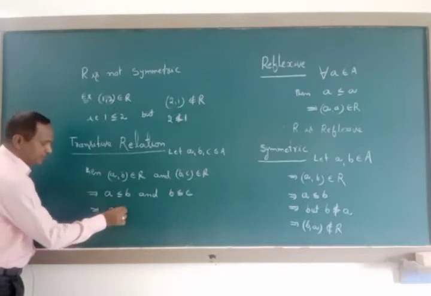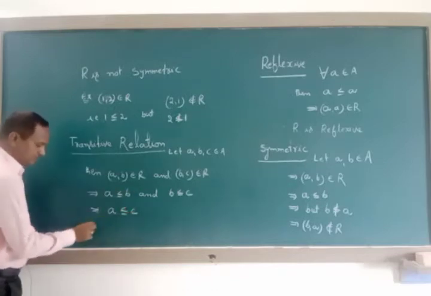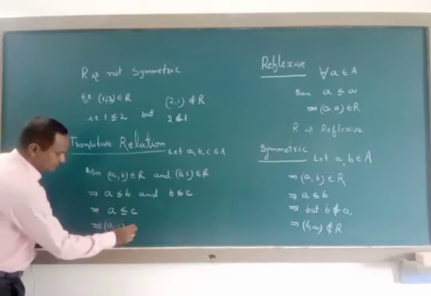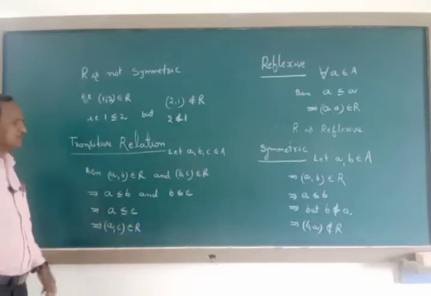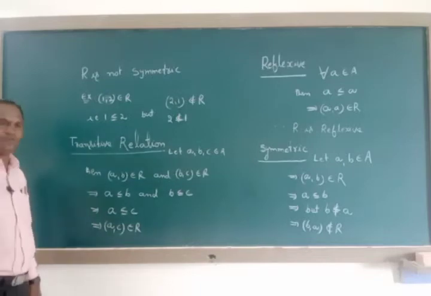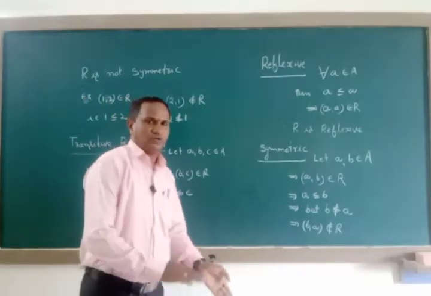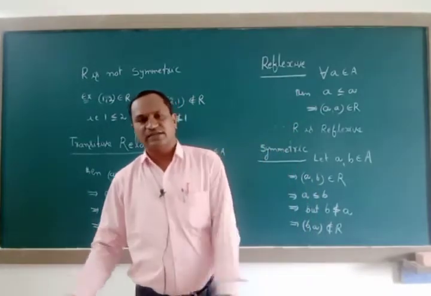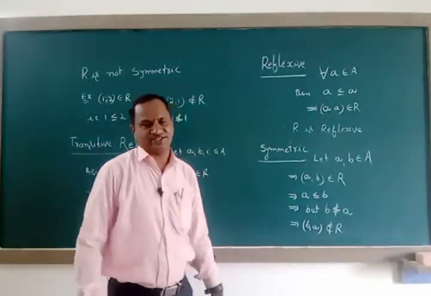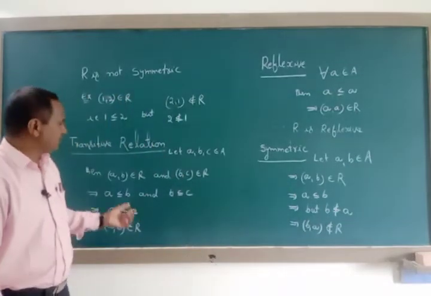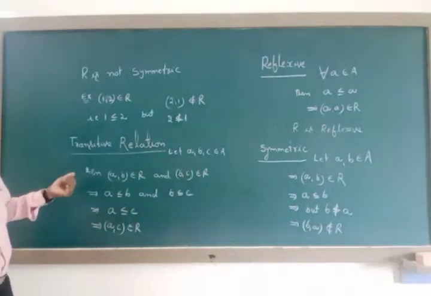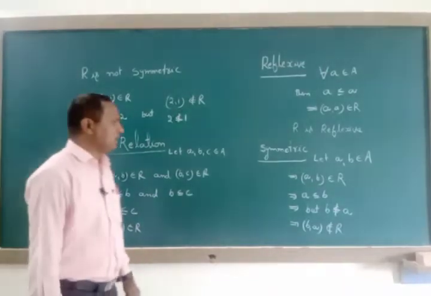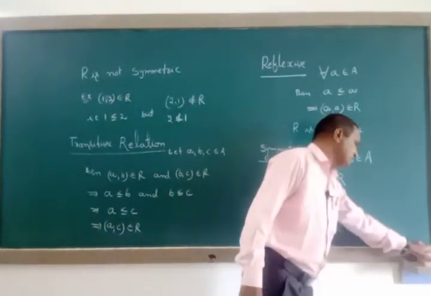Finally, definitely a is less than or equal to c. That implies (a, c) belongs to capital R. Therefore, R is transitive. Say for example, take some real numbers: 2 is less than or equal to 4, 4 is less than or equal to 8, then definitely 2 is less than or equal to 8. That's an example with the set of all real numbers for the transitive relation.